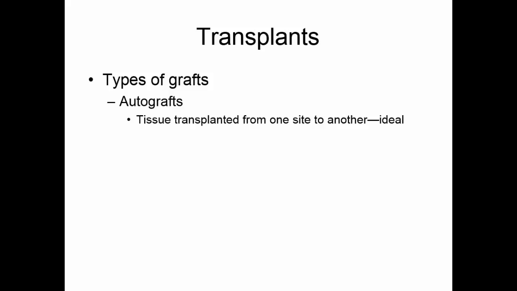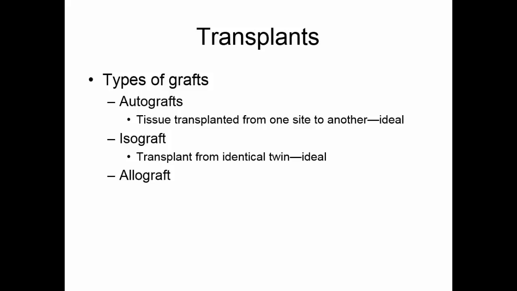Transplants are simply ways to give people other people's tissue. There are four basic types of grafts. An autograft occurs when the tissue is transplanted from one site to another on the same individual. Since this is your tissue, this is an ideal type of transplant. There's nothing we have to worry about matching. An isograft can occur only if you have an identical twin. Again, this is sort of like having a second set of organs. Your identical twin can donate genetically identical material, so there won't be any different markers on the cells.